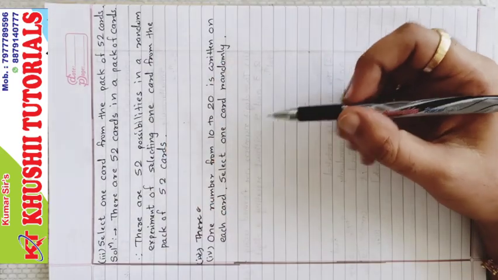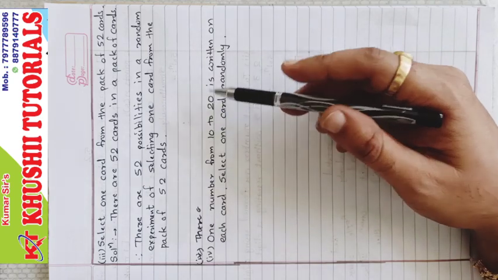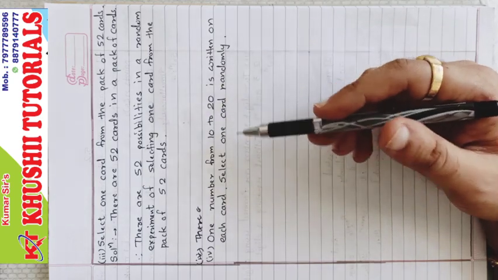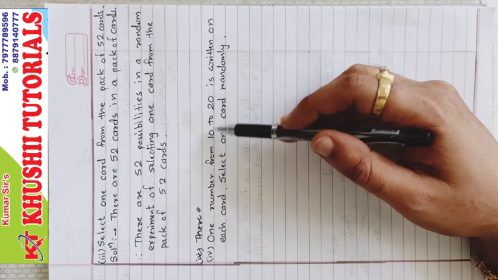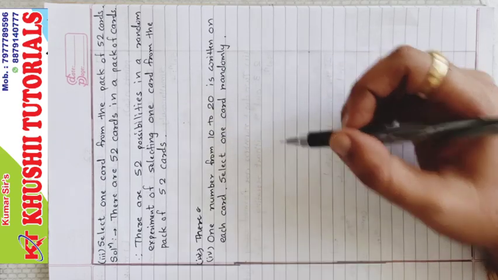The next one, fourth one. One number from 10 to 20 is written on a card. Now 10 to 20, how many numbers are there? You might be thinking 10. No. 10 is included and 20 is also included. 10 to 20, right? So total 11 numbers are there.